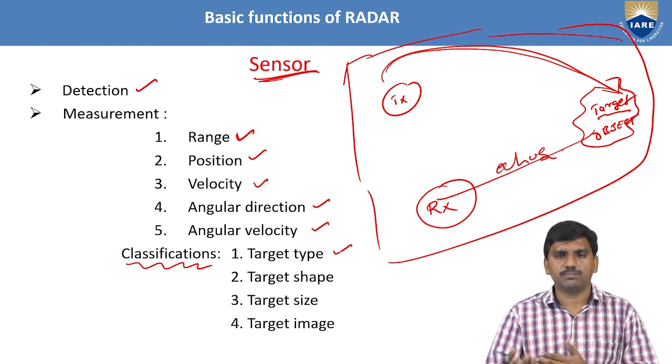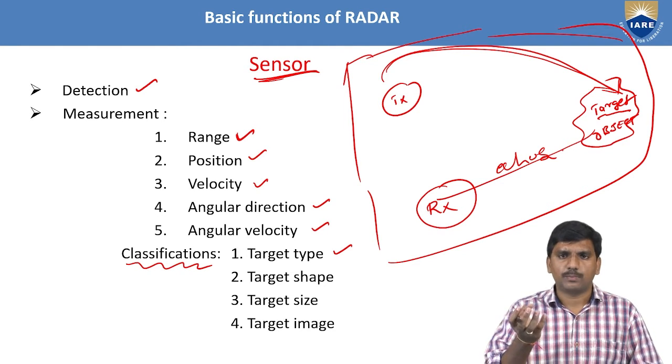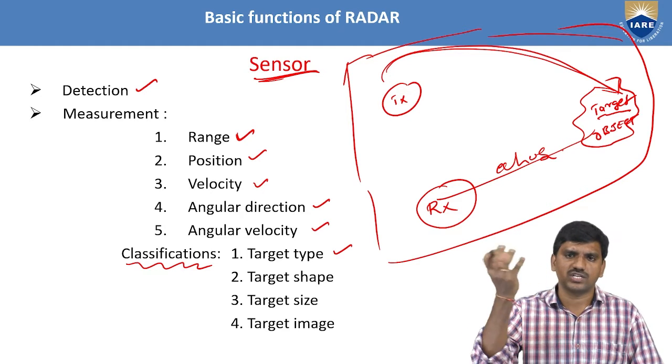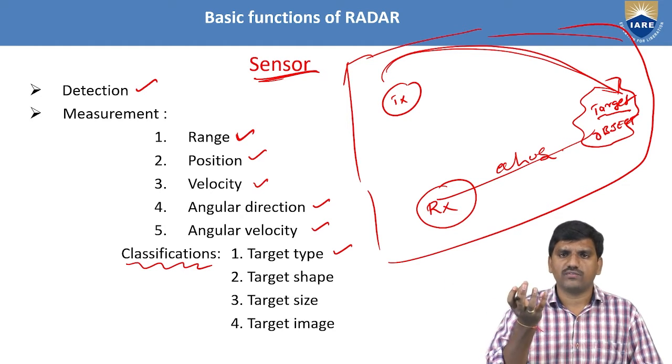Whether it is a ship, a rocket, a missile, or a bomb squad, whichever it is, in order to identify the type of target, that is one of the basic functions of radar. Next one, target shape. Whether it is small, big, or extra large, any one. So one of the functions is measurement of target shape.